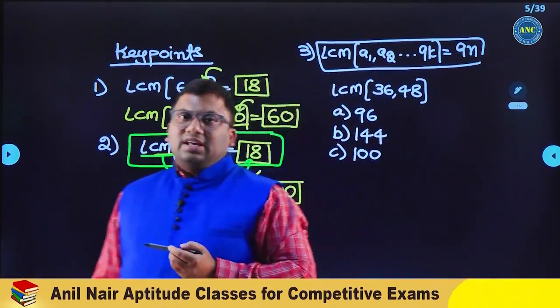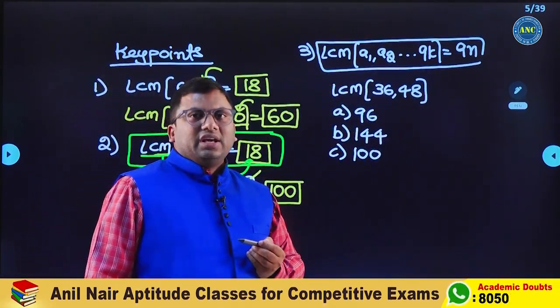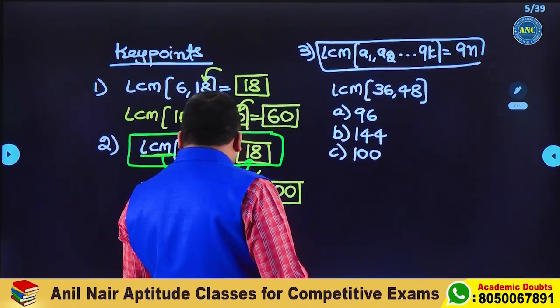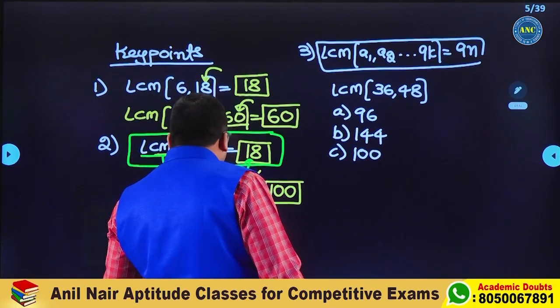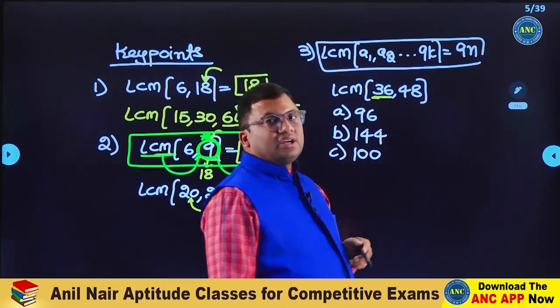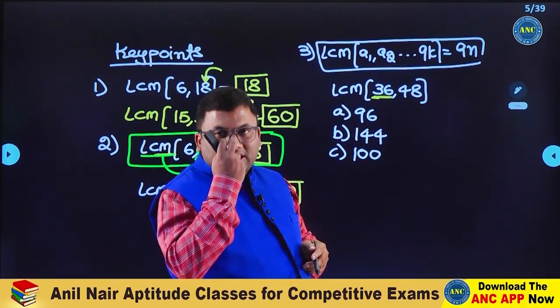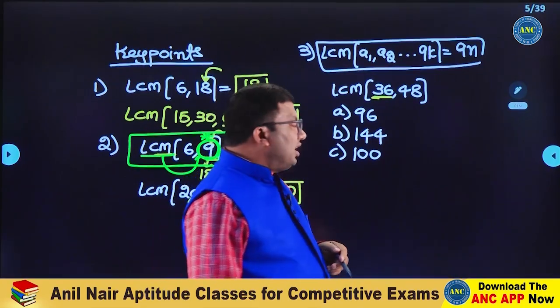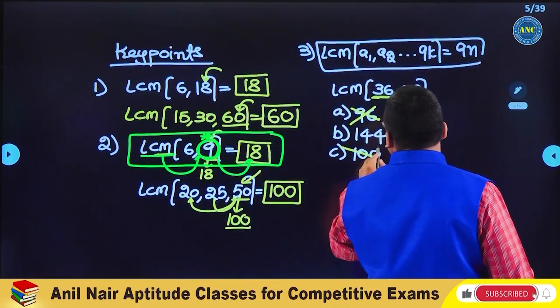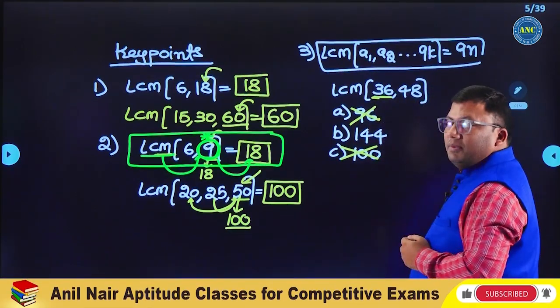LCM of 36, 48. 36 is a number whose digital sum is 9. Input one number's digital sum is 9, so the answer's digital sum should also be 9. A and C are eliminated.